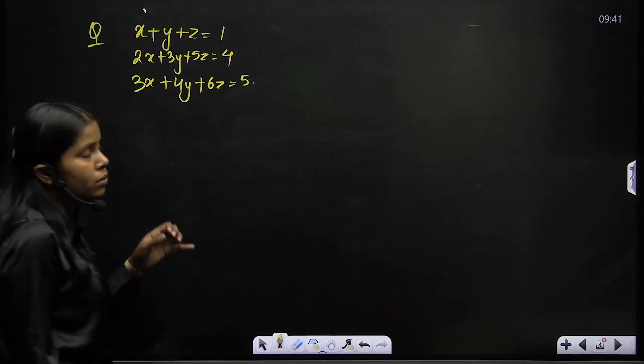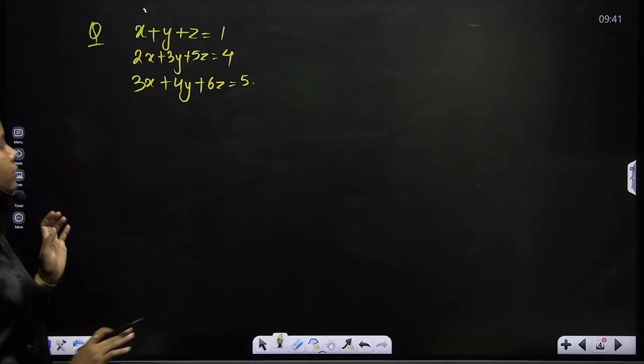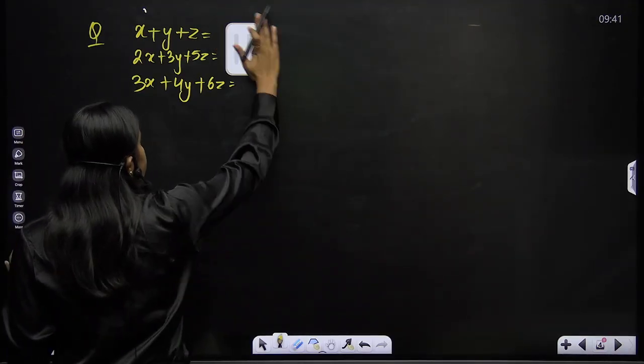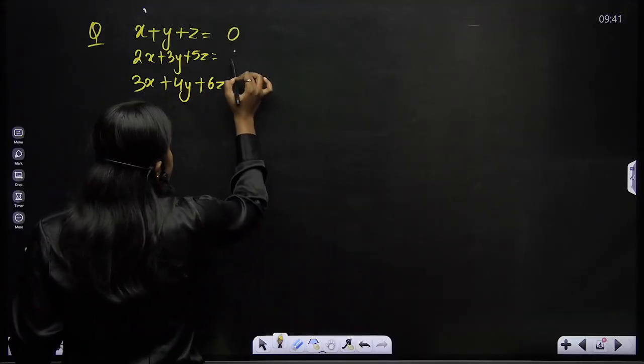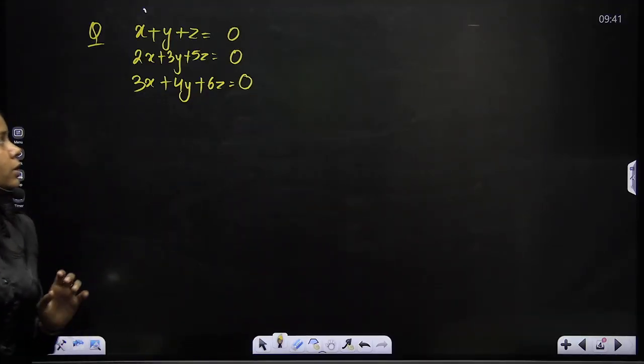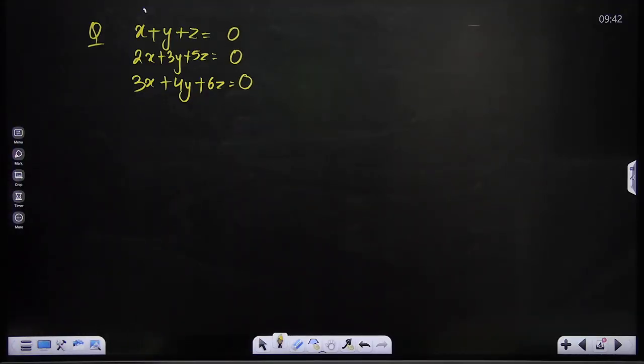I just need to solve this system. Sorry, I need to take a homogeneous system of linear equations, right? So this is my system of linear equations which I need to solve here.